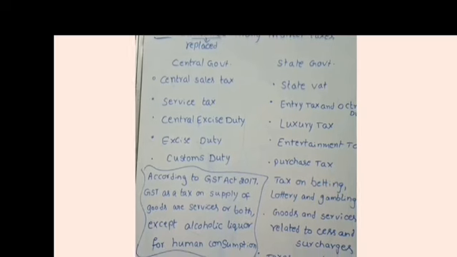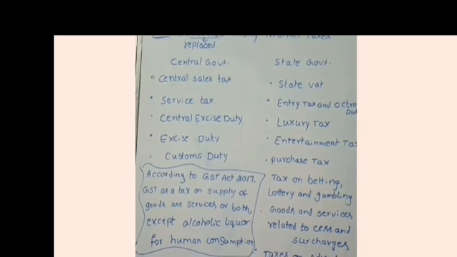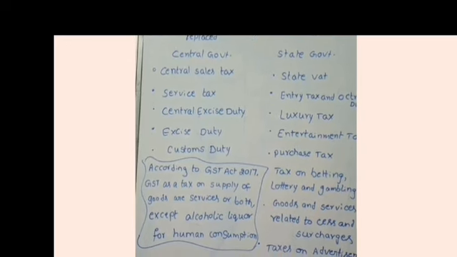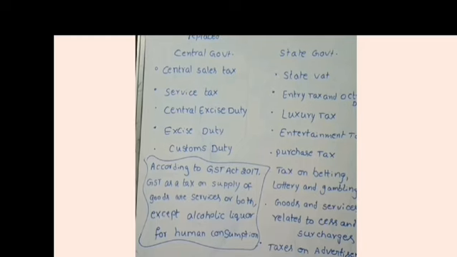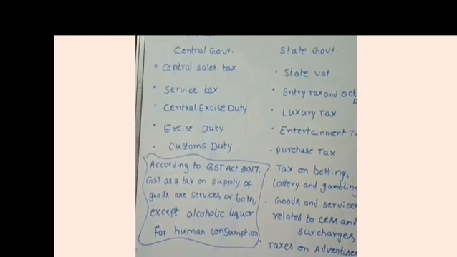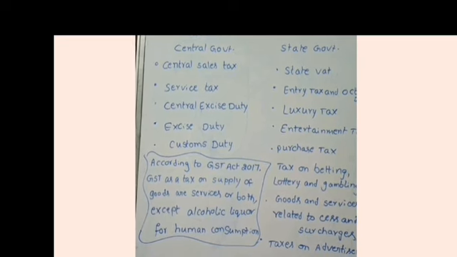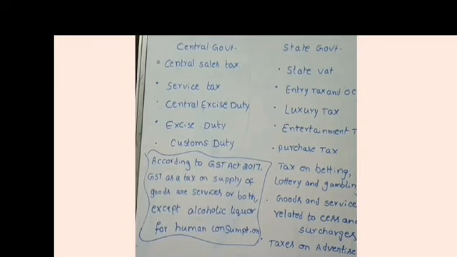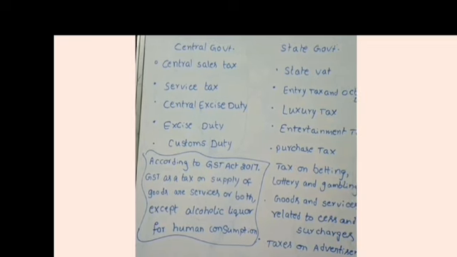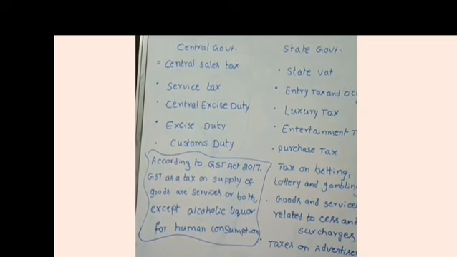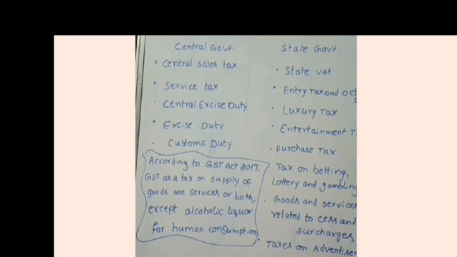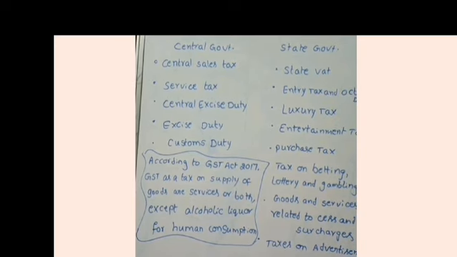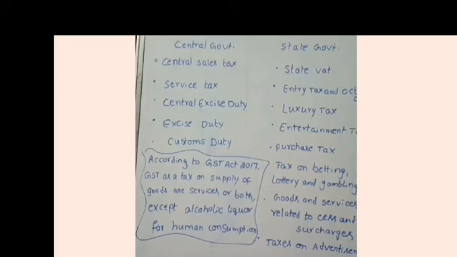It is an indirect tax and GST subsumed a number of indirect taxes in India. What is the meaning of that word subsumed? Replaced. We have many indirect taxes in India under the central government and under the state government. But now only GST can be used by the government for collecting the indirect taxes. What is the main purpose of introducing this GST? Making India one market, one tax, one tax regime. So that is the purpose of introducing this GST.